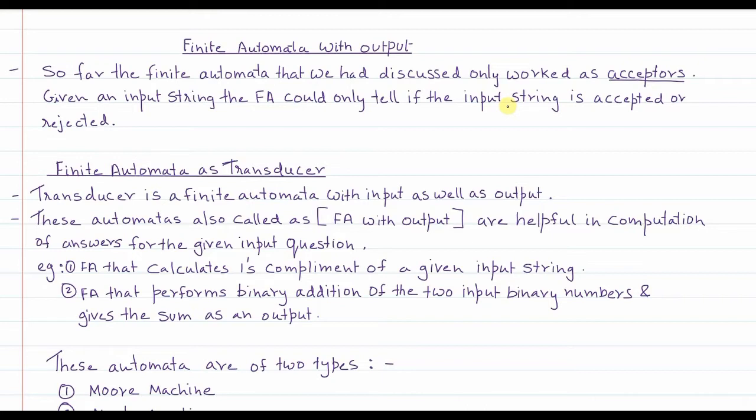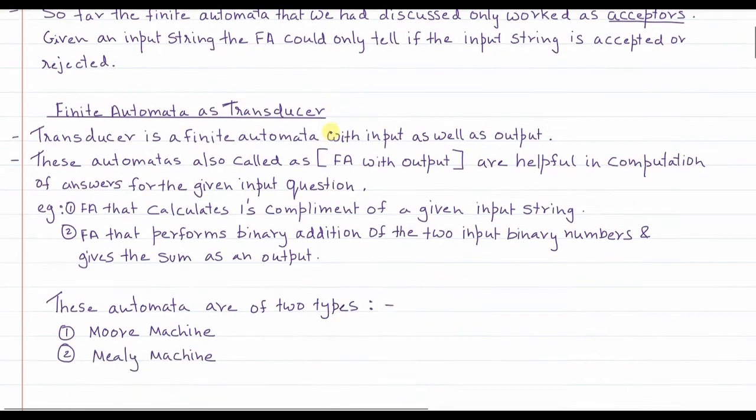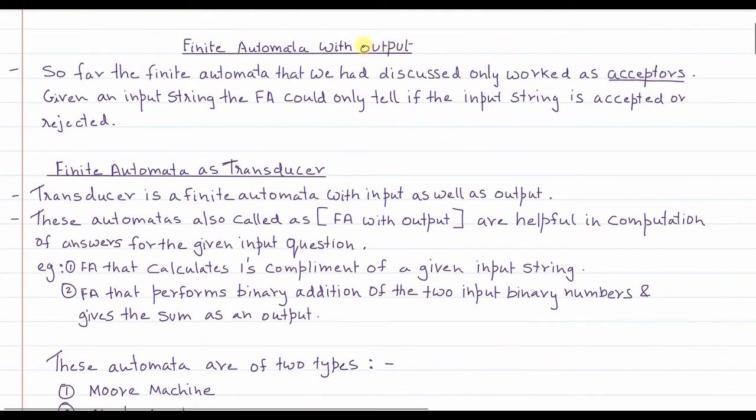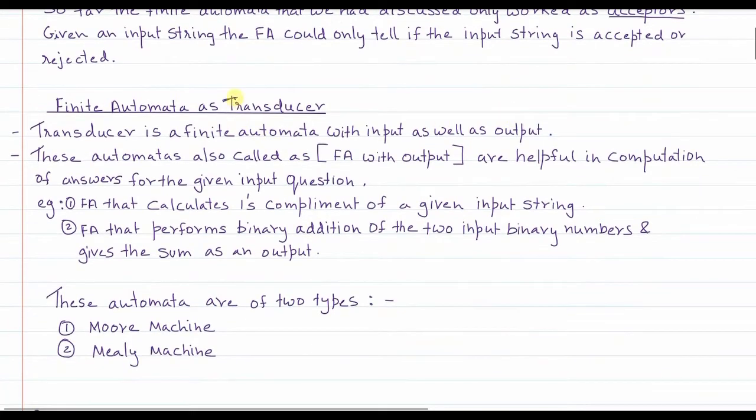Finite automata can also do computation, although they don't have auxiliary memory as we have already specified. With slight tweaks here and there, they can do the computation and give you some output. When any finite automata can do the computation, that means it can give the output and not just tell you whether it is accepted or rejected. When it gives a valid output, then that automata is called a transducer. So a transducer is nothing but a finite automata with input as well as output.